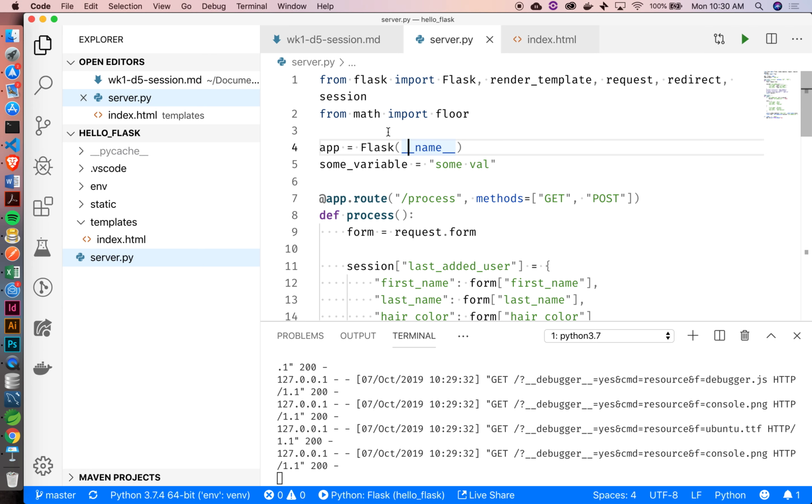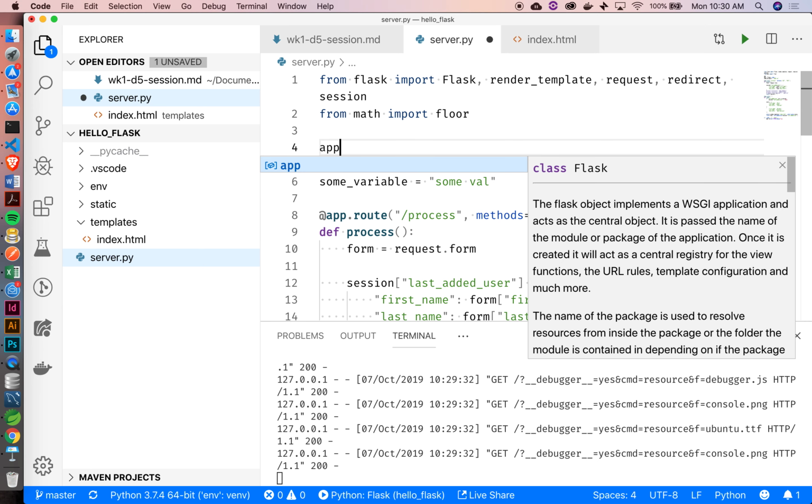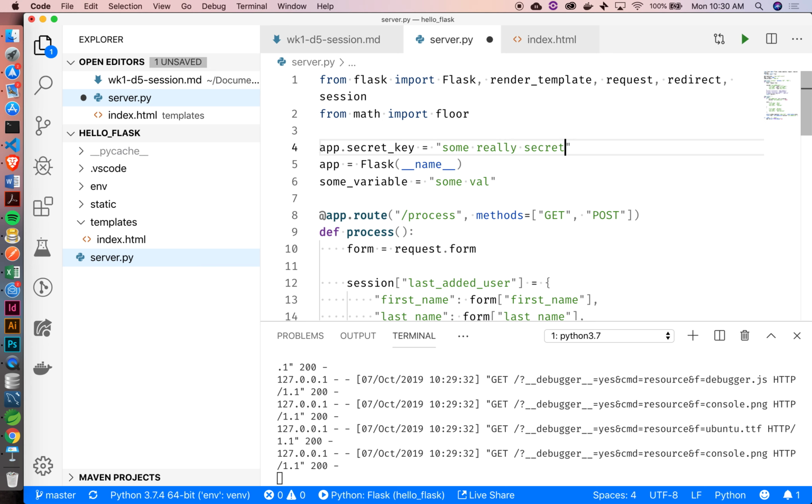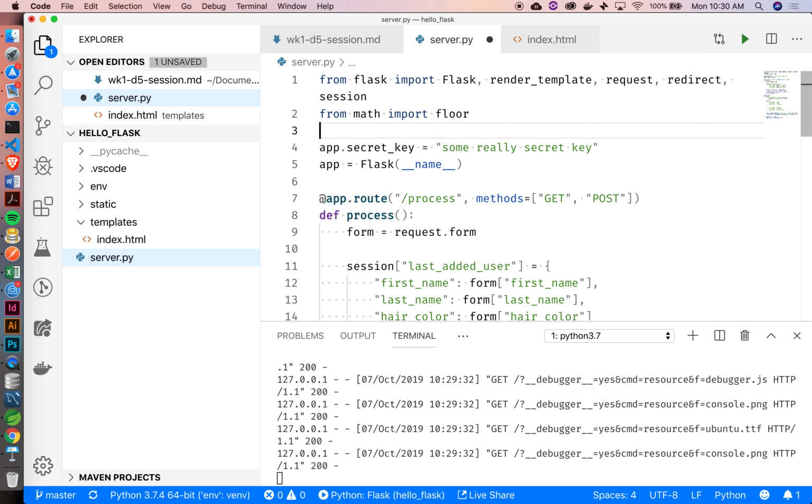So here, what if I came up here and said app.secretKey? It's going to happen now. Get rid of this. Yeah, why? Because it's above where you declare the app there. Yeah, exactly. So we declared the app on line 5, but I'm trying to affect some property of it, right? That's not going to work. Okay, so I just need to move this underneath where we've actually declared app.